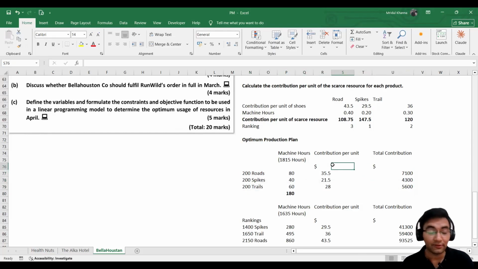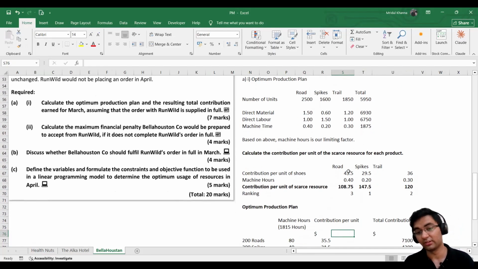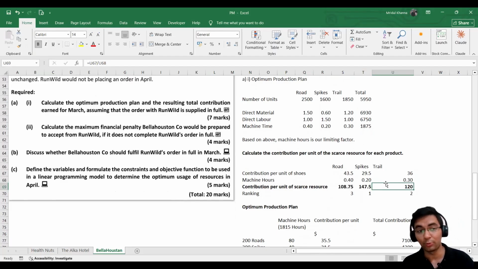So definitely when we prioritize our general demand, we would be earning extra revenue, because those sales will be based on this contribution, the one with the general demand. So we would be earning some extra contribution, and the maximum financial penalty would be that extra contribution.